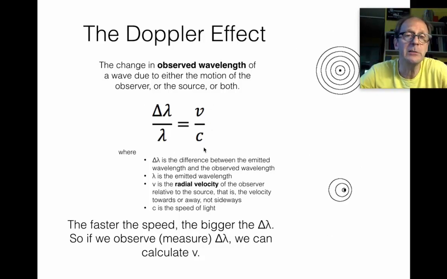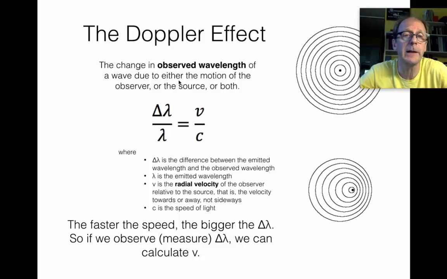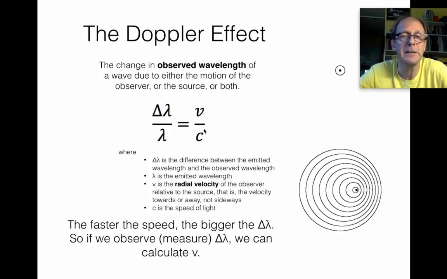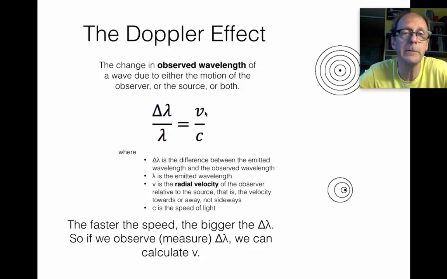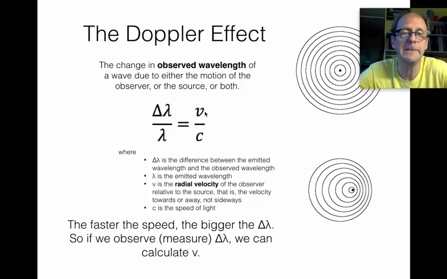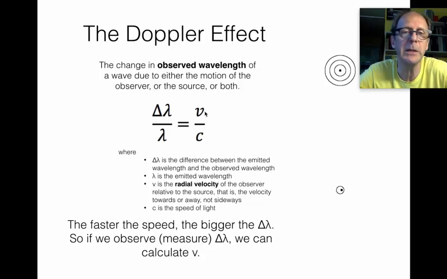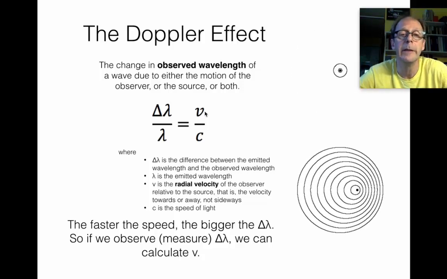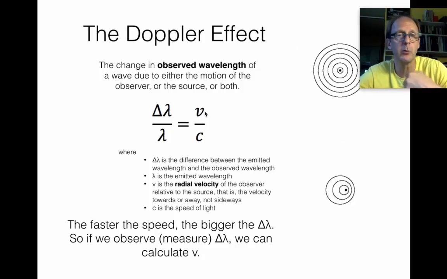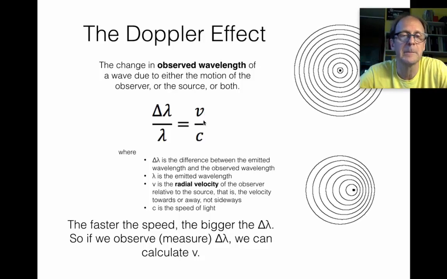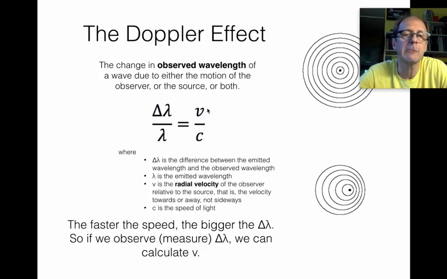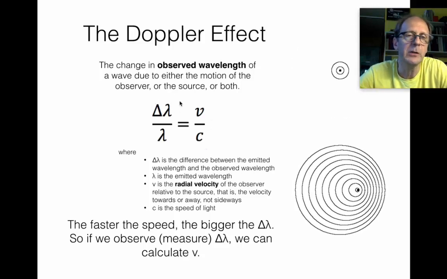There's an equation that governs the Doppler effect, and it's a simple equation. v over c. v is the speed of the moving object relative to you. It could be that the object is moving, it could be that you're moving, it could be both. But there's a speed relative to you, either towards you or away from you, and that's v. c is the speed of light, and that ratio is delta lambda over lambda.